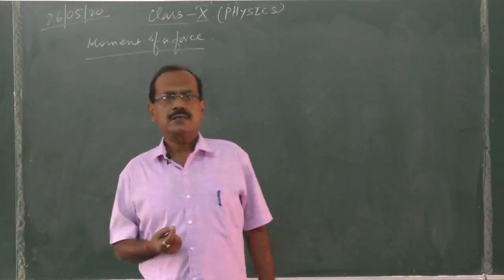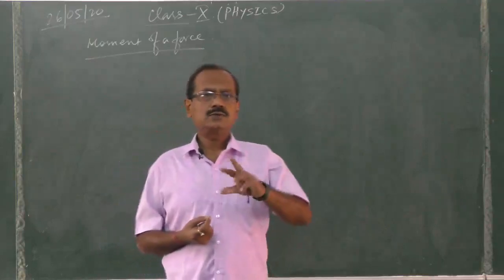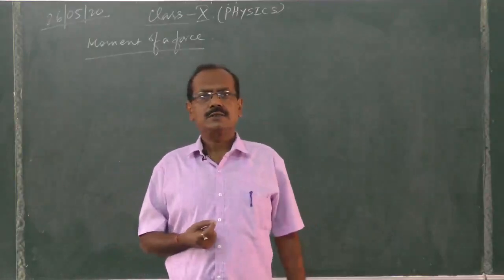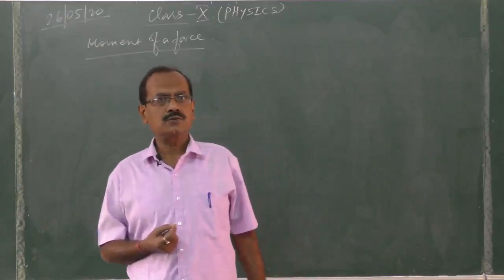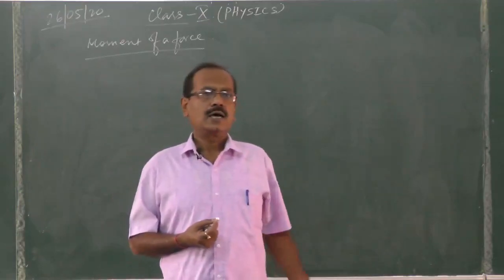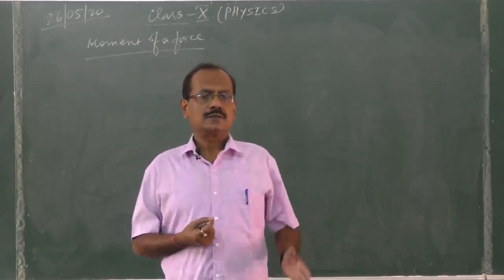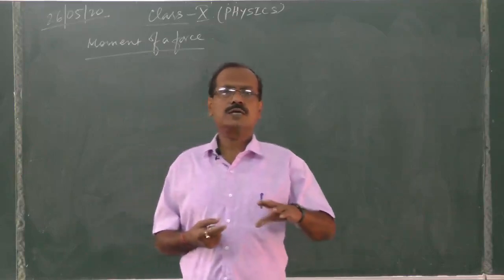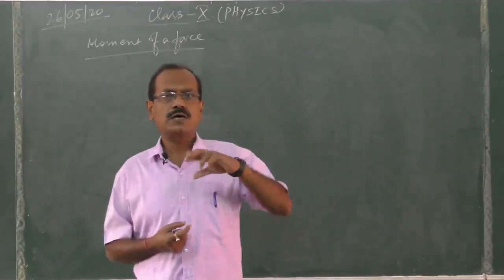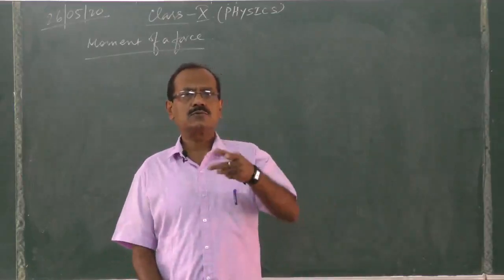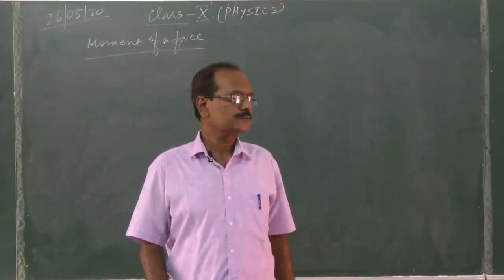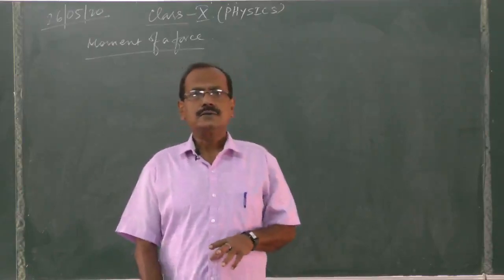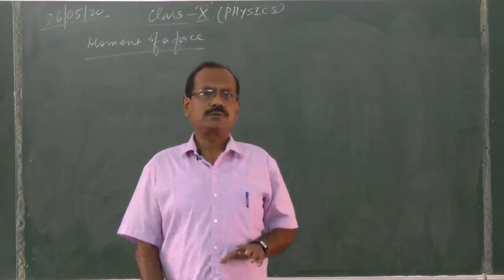Generally, we are saying two types of motion: translational or linear motion by the application of force, and the turning effect of a force.